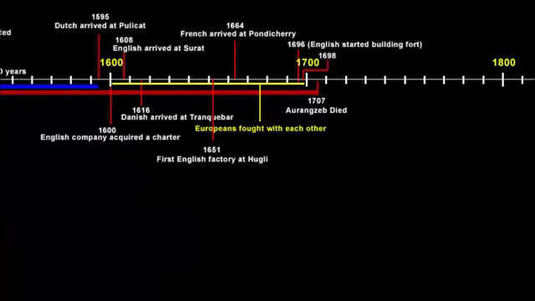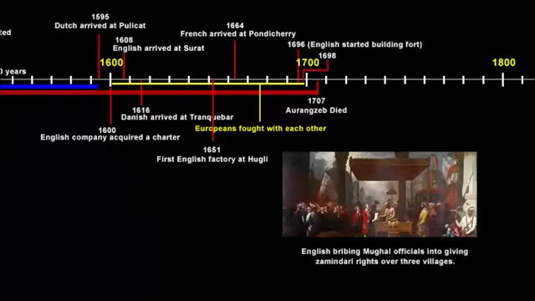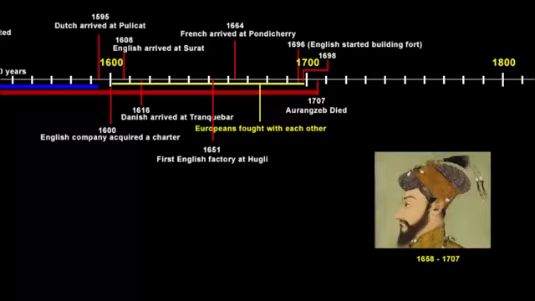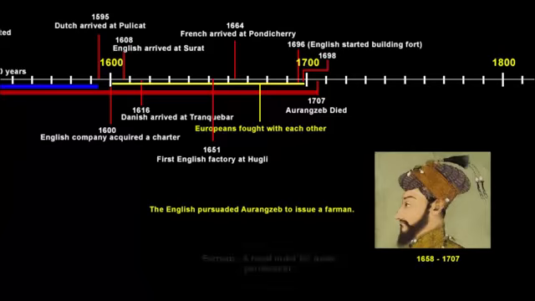Two years later, in 1698, it bribed Mughal officials into giving the company zamindari rights over 3 villages. One of the villages was Kalikata, which is known today by the name Kolkata. Keep in mind, the Mughal emperor during this time was Aurangzeb. The English company also persuaded Aurangzeb to issue a farman. A farman is a royal order, like how the English acquired a charter in the beginning from the Queen, so a farman is similar to that.